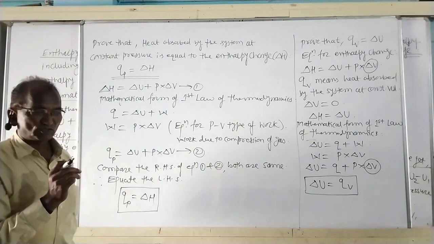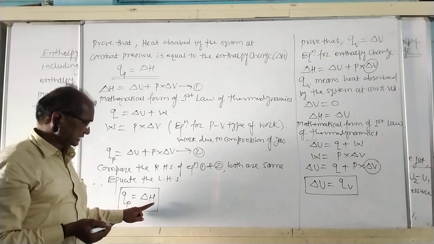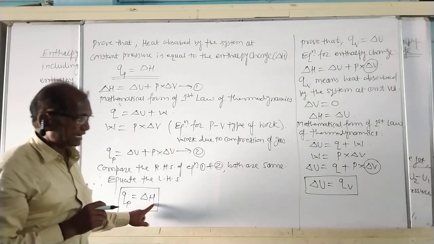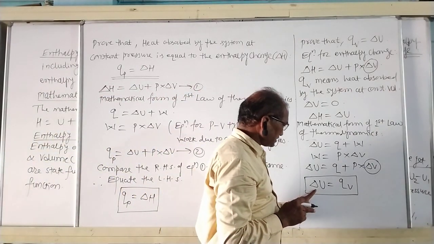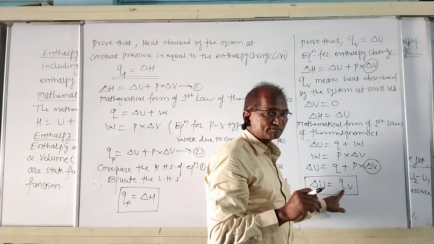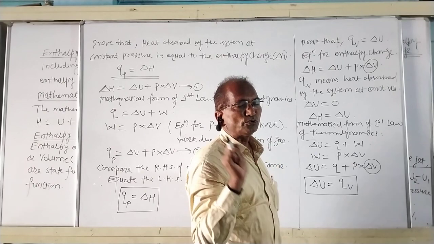सी अगेन, लक्षात ठेवा दोन टर्म. नेक्स्ट डेरिवेशन याच्यावर काय आहे? डेल्टा एच मीन heat absorbed by the system at constant pressure, and delta U means heat absorbed by the system at constant volume, right?